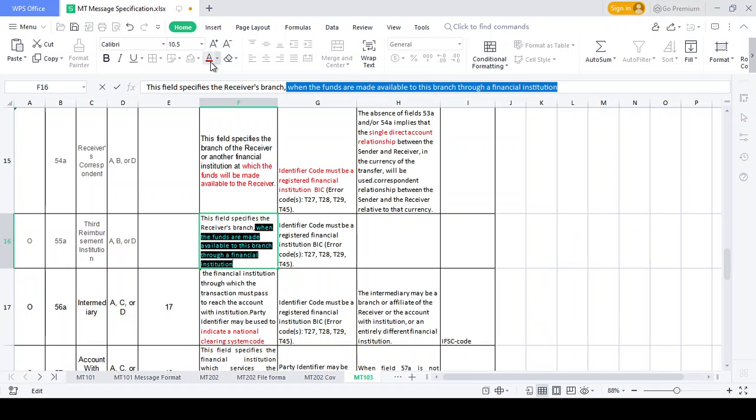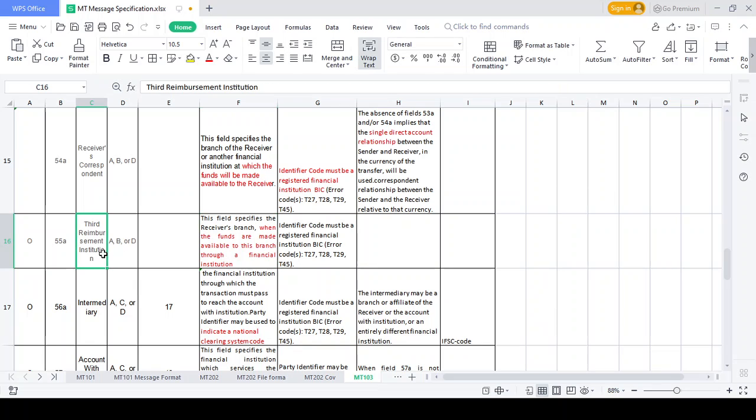Which branch do they do the transaction clearing? Either Hyderabad branch or Mysore branch or Chennai branch, like that. Because they tag some details, okay? Suppose the branch details are not provided in the scenario, they only provide the BIC code. At that time they check the reimbursement institution table. Naga, you got this point?